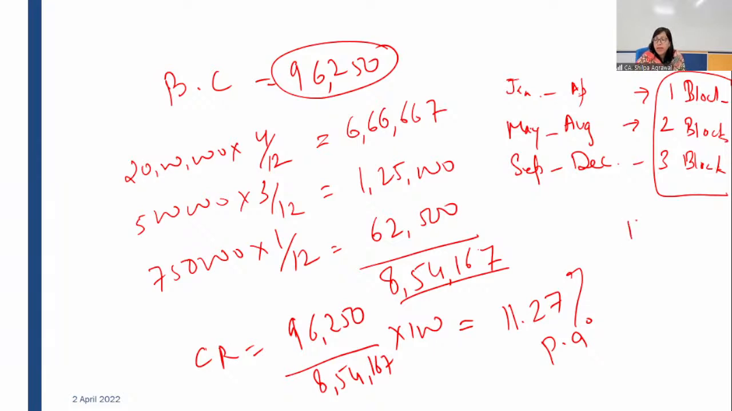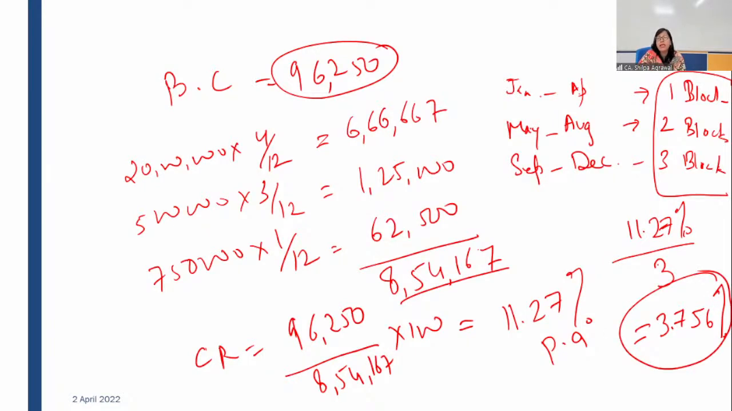Fine. If I divide my 11.27% interest per annum into 3 blocks, what do we get? 11.27% divided by 3 blocks. Each block has a percent of 3.756, or 3.76 if you do the rounding off. Fine. This is the answer given in the study material. So what is this answer? 3.756 is the capitalization rate for 4 months.